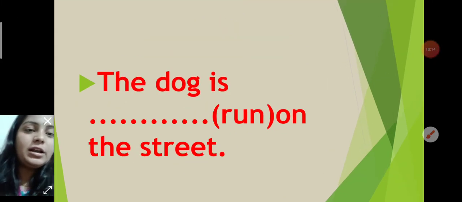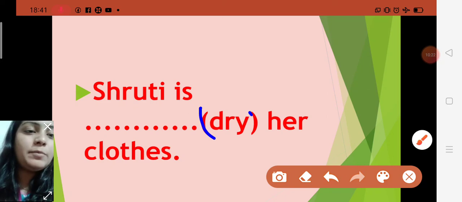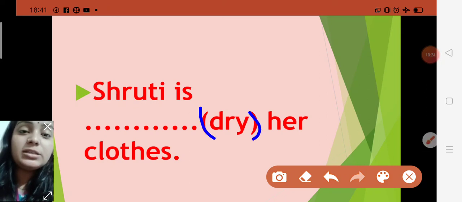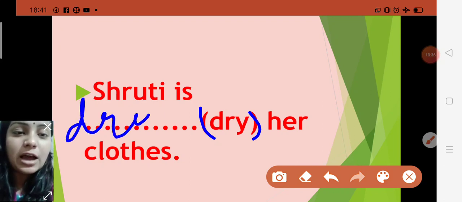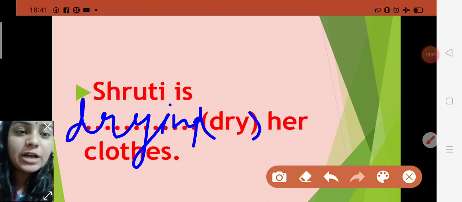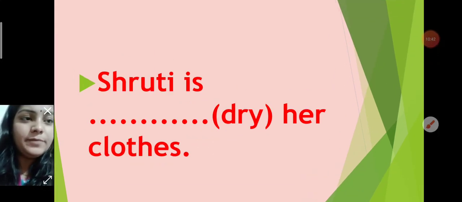Okay children, now after that let us see. Shruti is dash her clothes. Here dry is written in the bracket, and it has already been given that you just make it in continuous form by adding ing. Dry is a verb. While making it in continuous form, you just add ing to dry. Dry to drying, DRYING, drying. Shruti is drying her clothes.